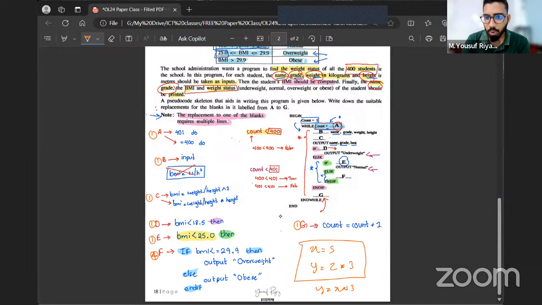Yes. Similarly, in this program, in the second statement, the B statement, we have input name, grade, weight, and height. So the variable that's going to store the weight is weight. The variable that's going to store the height is height. So when you say BMI equals W divided by H, W does not have a meaning. W is undefined. The program will give you an error saying W is undefined. So that's why you say weight divided by height. Got it? W is not a variable, H is also not a variable that is defined, so they don't have a value. The program will give you an error saying these variables are not defined. Got it?